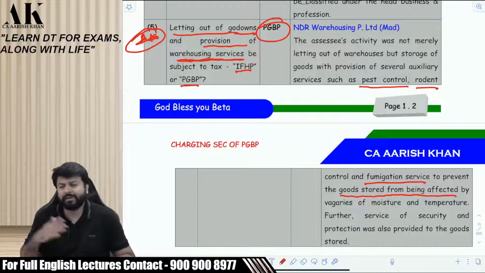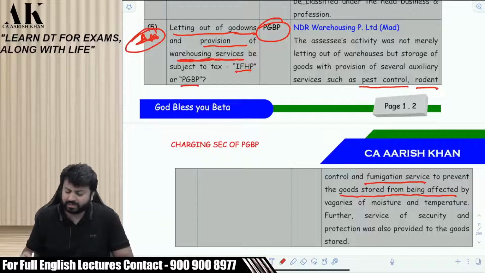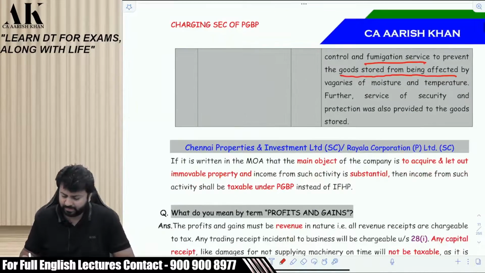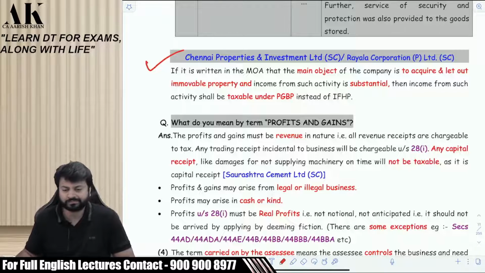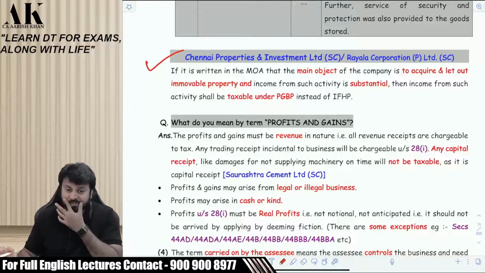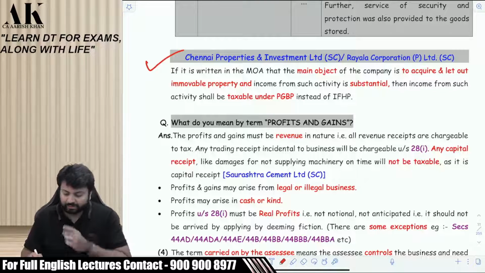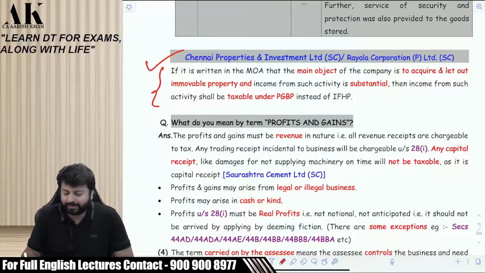So again, it is debatable. Very debatable issue. What will come under PGBP? What will not come under PGBP? Okay. And then there is this case law which we have just read from the textbook also, right? Of Chennai Properties. So you see what you read in the textbook for around 12 to 15 lines, how I have wrapped that up in 3 lines, 2.5 lines. Just see. That much is sufficient to revise on the day of exam.